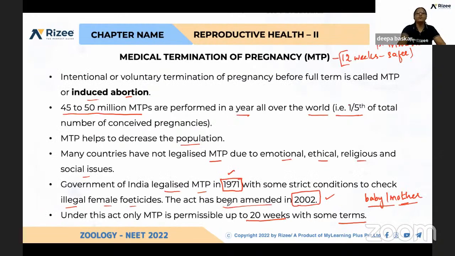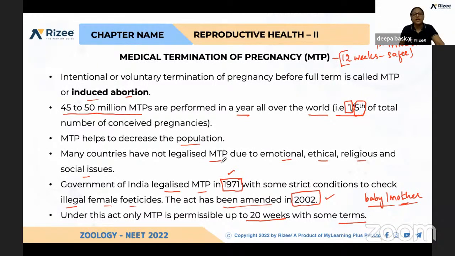Here you have to remember the definition. Voluntary termination of pregnancy, or induced abortion, is called medical termination of pregnancy. It is always the safer side if you carry out this MTP in the first trimester. All over the world, 45 to 50 million MTPs are performed. That is, if 5 pregnancies are there, 1 is getting aborted. And what is the major role of this MTP? It is very helpful to decrease the population.